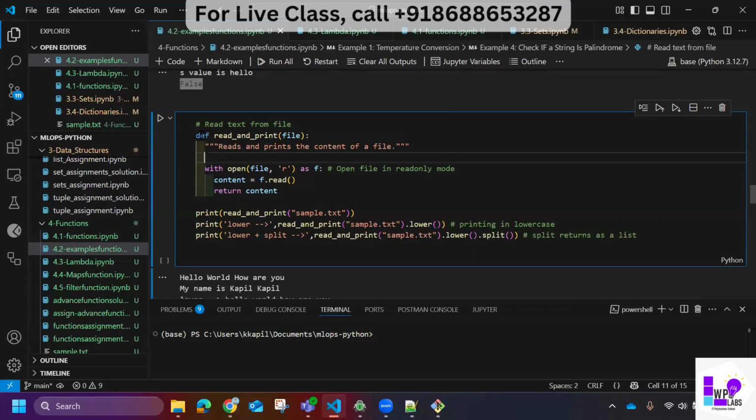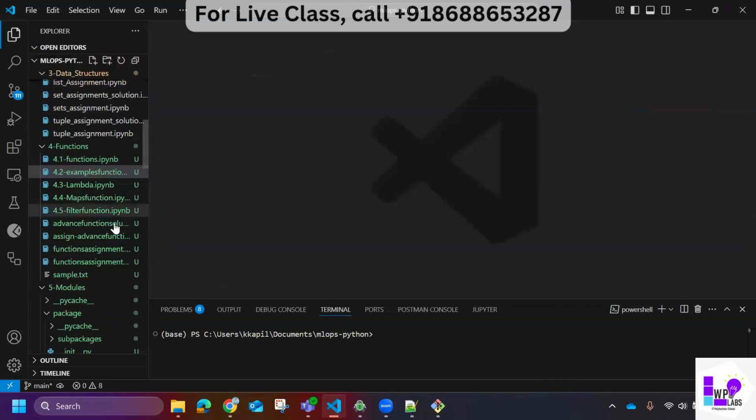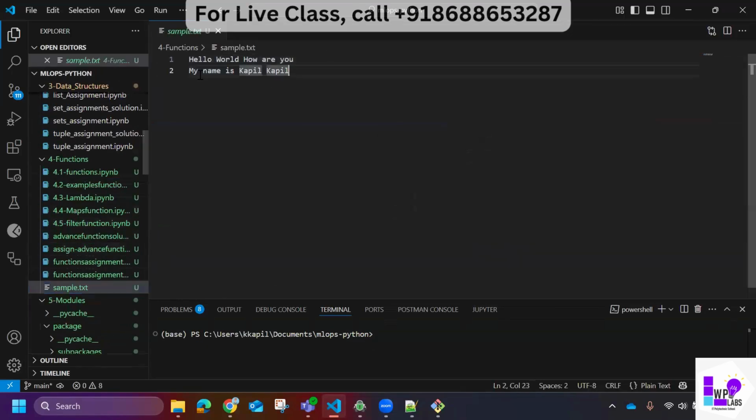Okay, so I'm using def as a keyword, then the function name, then a single parameter which is called file. What I'm trying to do here is, I have a file. Let me close all of these. I have a file called sample. This is my text file. Hello world, how are you? My name is Kapil. I have this text in this file.